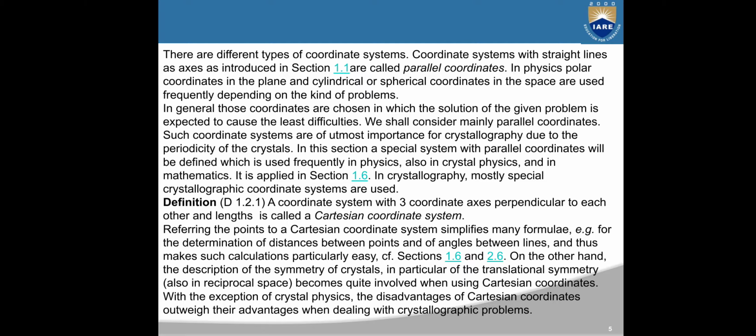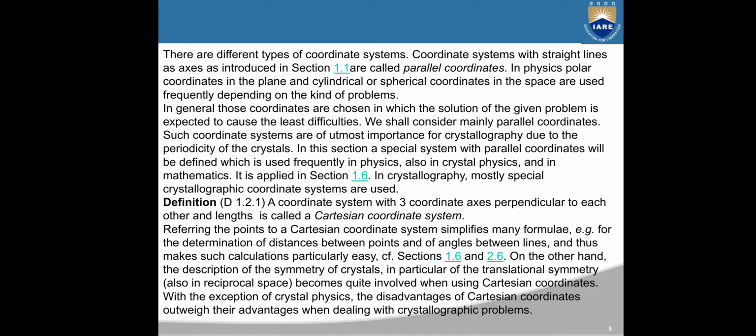We shall consider mainly parallel coordinates. Such coordinate systems are of utmost importance for crystallography due to the periodicity of crystals. A special system with parallel coordinates will be defined, which is used frequently in physics, also in crystal physics, and in mathematics. It is applied in section 1.6.